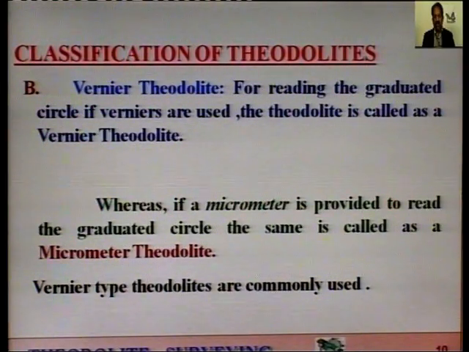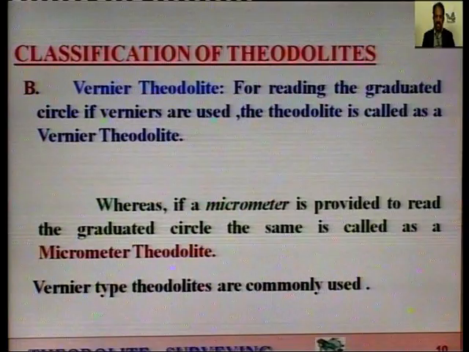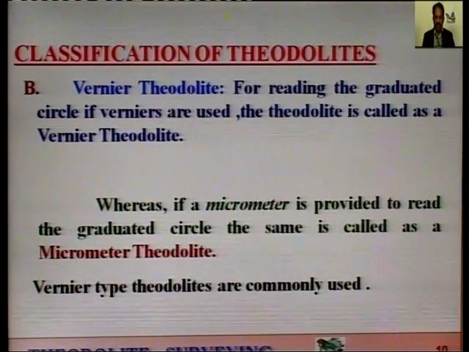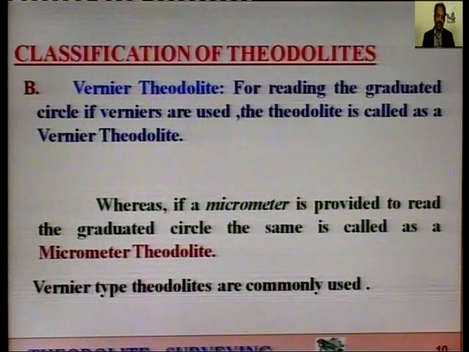So, out of these two, vernier type theodolites are commonly used. I hope you must have seen these type of instrument in your classes, where the verniers are fitted and how the theodolites are rotated or can be transited in your class. So, these are the type of classifications of the theodolite.